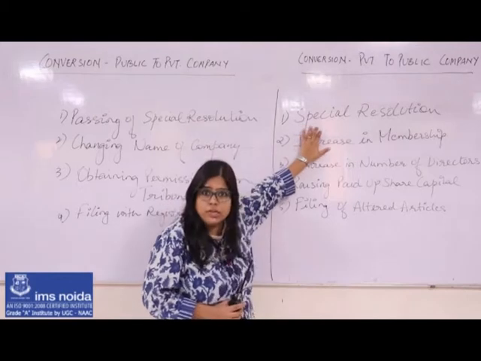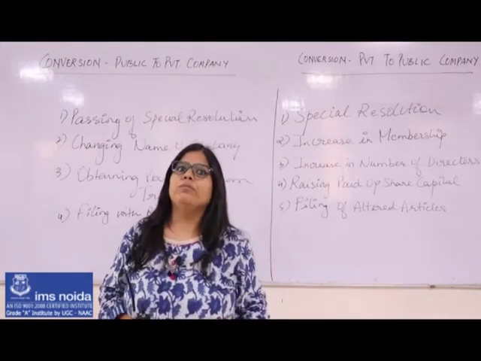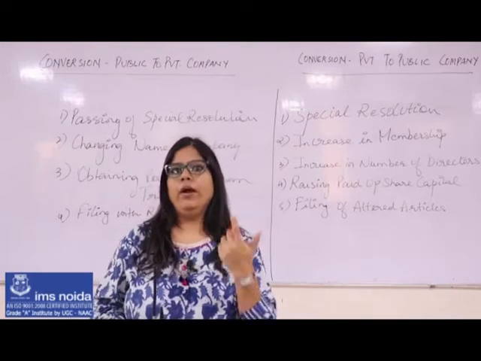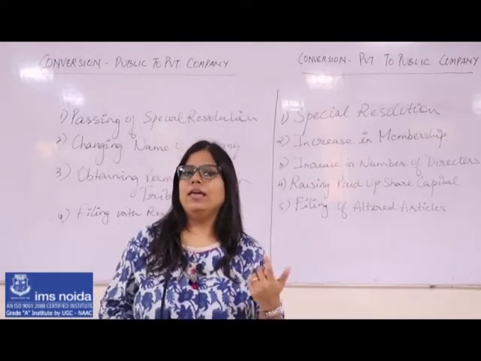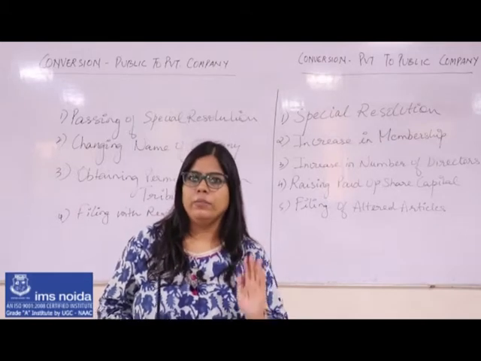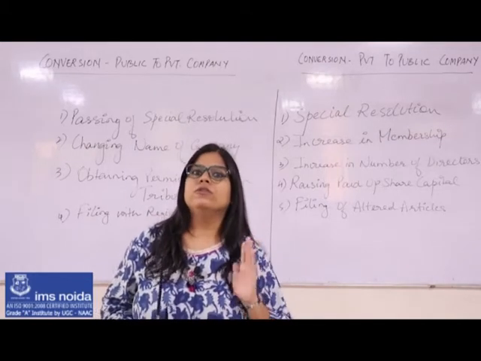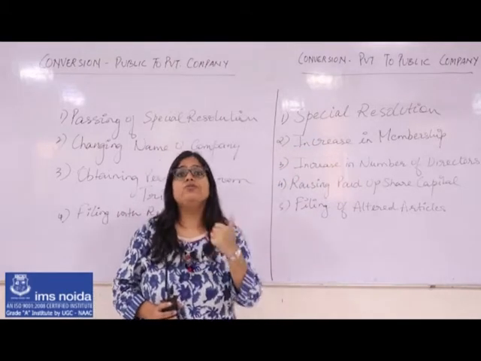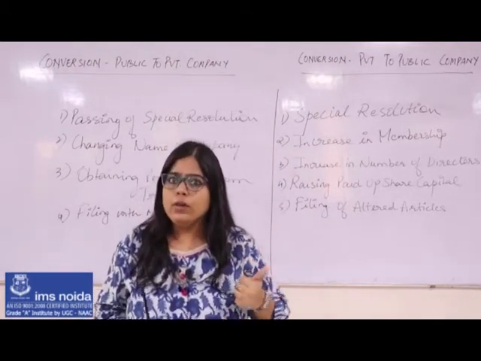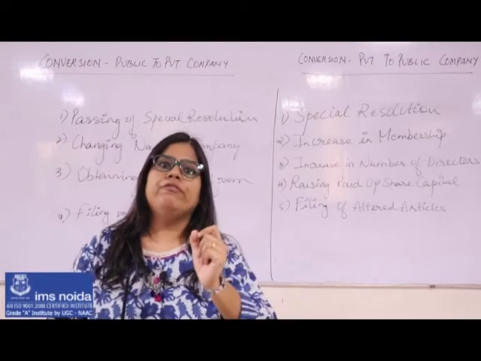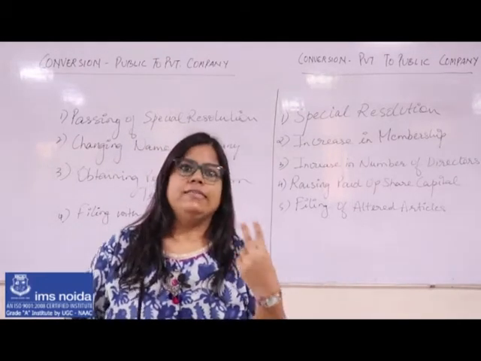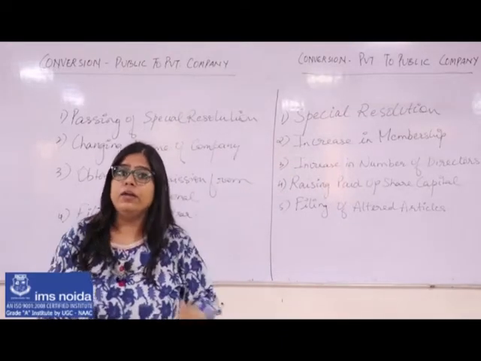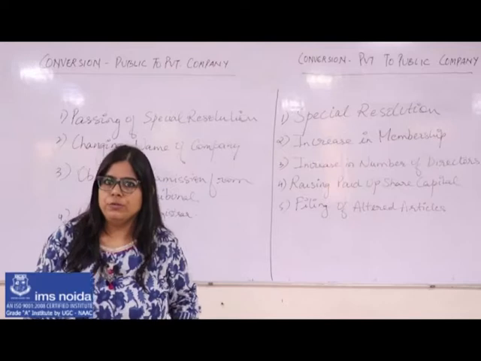The word special in total means that out of the total number of present members, what is the percentage of people that will provide me the votes to which either I can accept or I cannot accept that particular agenda for which the decision is supposed to be made. Now resolution can be divided into 2 parts. One is the ordinary, where I require minimum 51% majority vote. Second one being special resolution, as in this case, where I require minimum 75% majority vote.